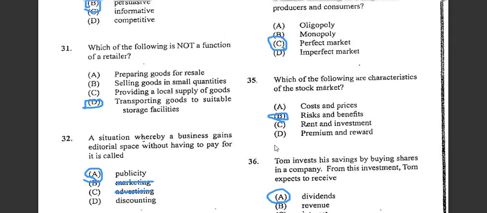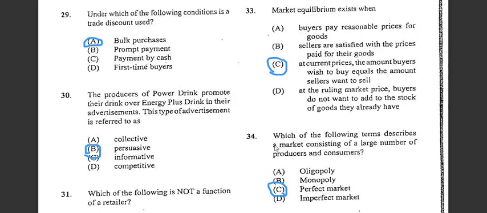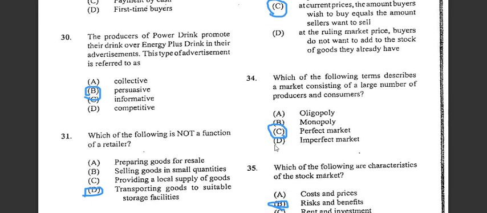Are you moving on to number 33? 33 says the market equilibrium exists when, at the current price, the amount buyers wish to buy is equal to the amount the sellers want to sell. So the answer would be C.